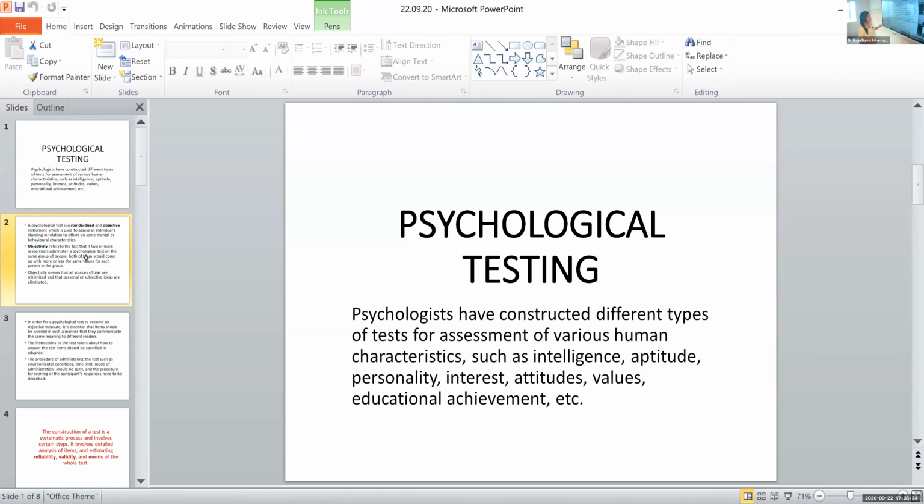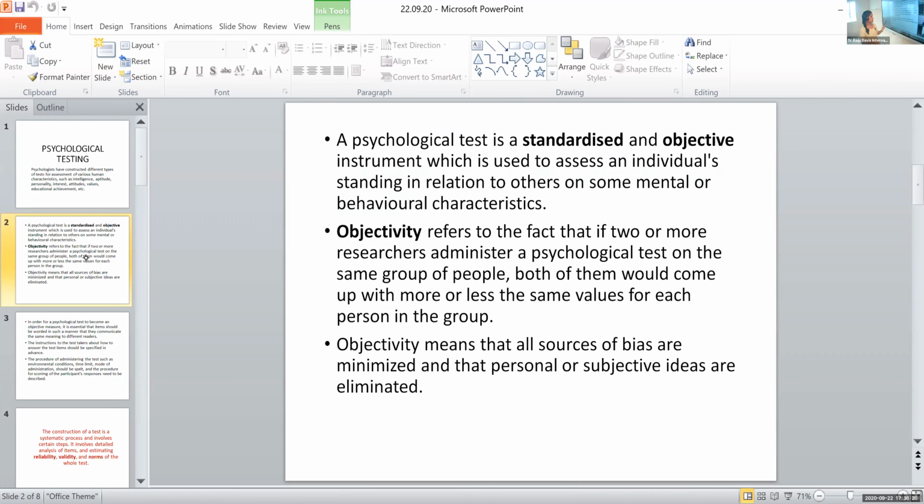Then we saw the definition and we were talking about objectivity. Objectivity refers to the fact that if two or more researchers administer a psychological test on the same group of people, both of them would come up with more or less the same values for each person in the group. Objectivity means that all sources of bias are minimized and that personal or subjective ideas are eliminated.